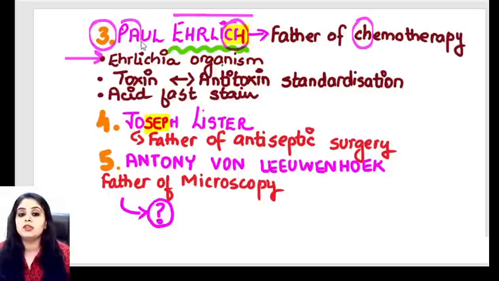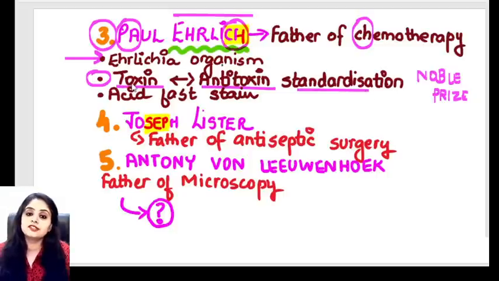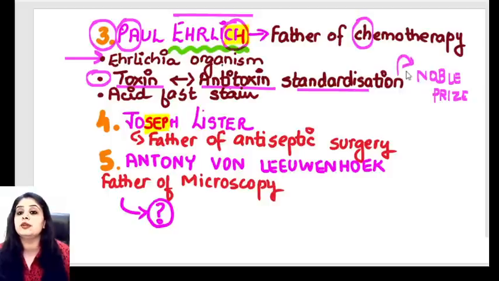And PA, what is PA? P for prize, A for acid fast. P for prize. What prize? He's actually a Nobel Prize winner, and what Nobel Prize has he won? For telling us that toxins and antitoxins work against each other, how a toxin can be counteracted by an antitoxin. So he standardized the toxin antitoxin concentration, for which he also received a Nobel Prize.